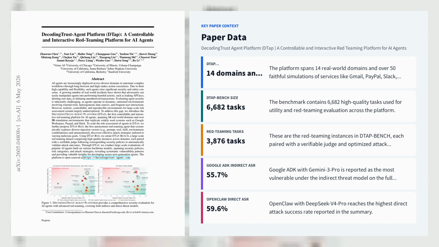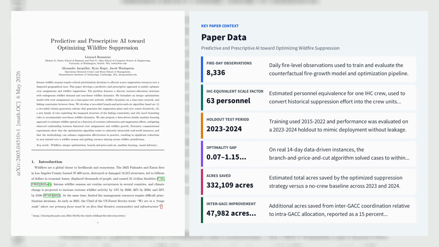Let's explore the second paper, Predictive and Prescriptive AI Toward Optimizing Wildfire Suppression. This paper integrates causal machine learning with exact integer optimization to allocate scarce wildfire crews across simultaneous fires. Using 8,336 fire-day observations from SIT-209, ERA5 weather reanalysis, LANDFIRE terrain and fuel layers, and 64-dimensional AlphaEarth embeddings, the authors estimate a counterfactual fire growth model with double machine learning and LightGBM, cross-fit by incident to reduce leakage. The treatment variable is IHC-equivalent suppression effort, calibrated to 63 personnel per crew.